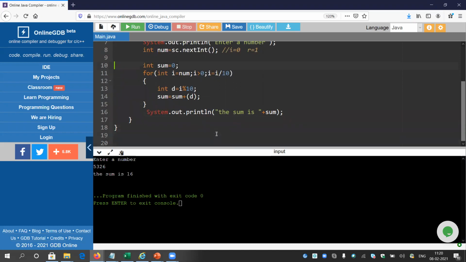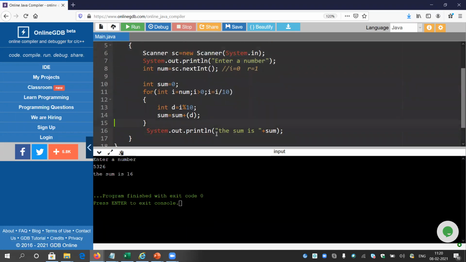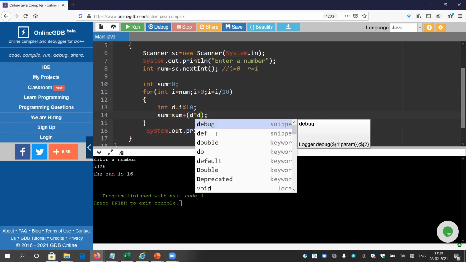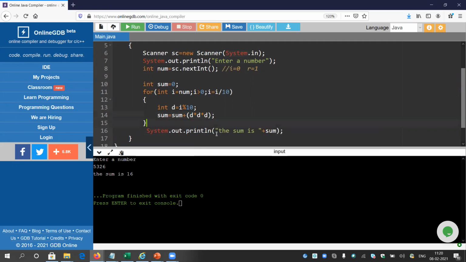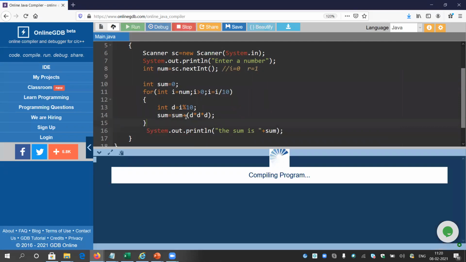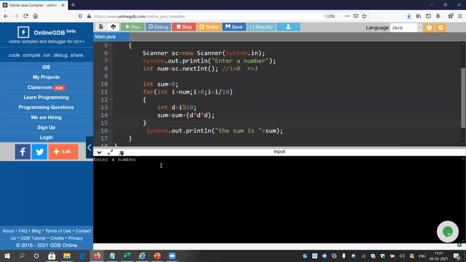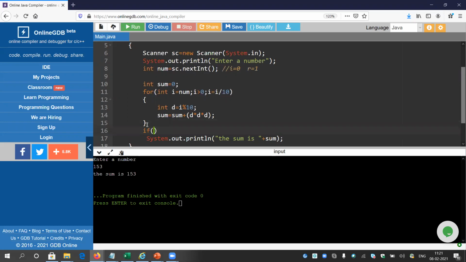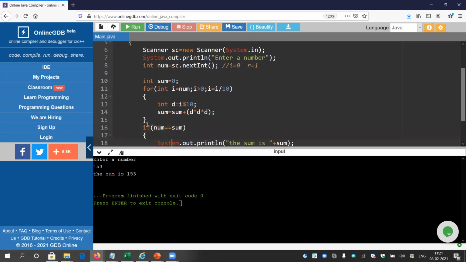So what do I need to do now? In the case of an Armstrong number, I need the sum of the cube of each digit. So I do not need D only, I need D into D into D. If I enter 153, the sum will be 153 itself. Let's check. If I enter 153, the sum will be 153 again. Look. So now instead of printing the sum, I will do one thing. If the original number, that is num, equals sum, then I will print it is an Armstrong number. That's all.